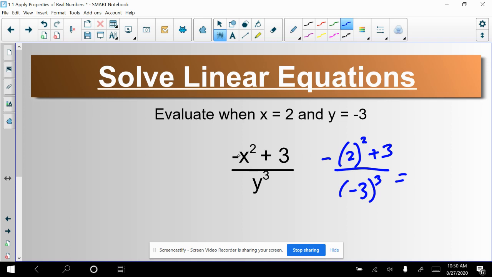Notice this negative sign did not get put in the parentheses. 2 is the thing I was substituting in, so 2 is the thing that's going to be in parentheses. I'm squaring the number 2. Squaring the number 2 is going to give me 4, but there's that negative sign out in front of it. In negative 3 to the 3rd power, we can type this in properly into our calculator, putting parentheses around negative 3, and get negative 27. We're going to end up with negative 1 over negative 27, which, a negative divided by a negative is always positive. We're going to get the answer 1/27.